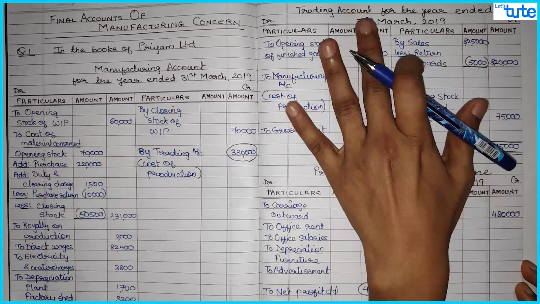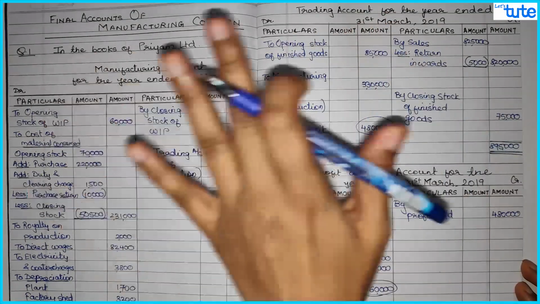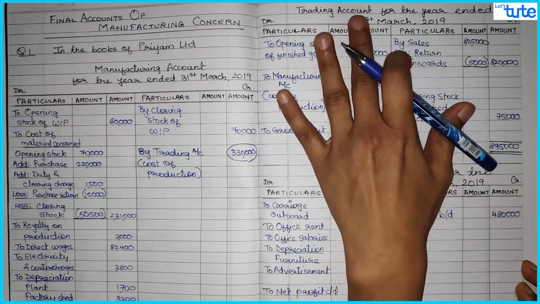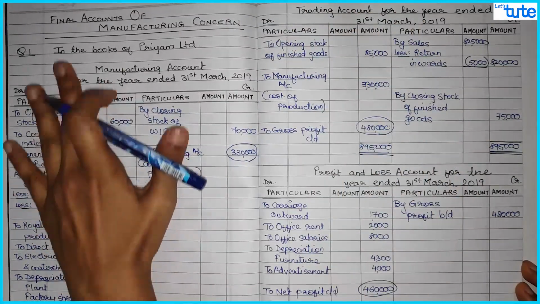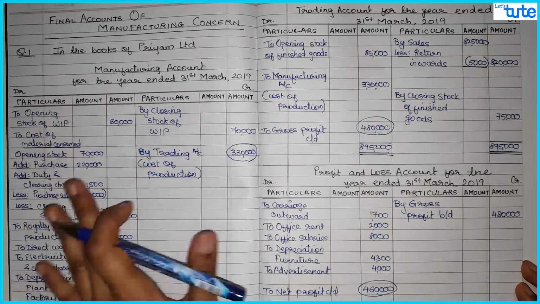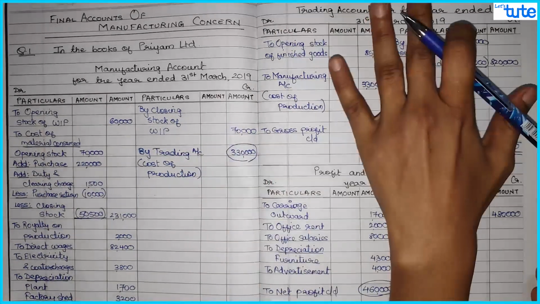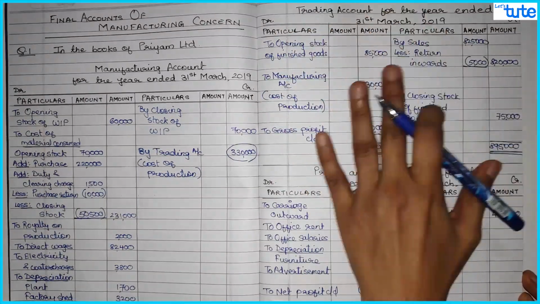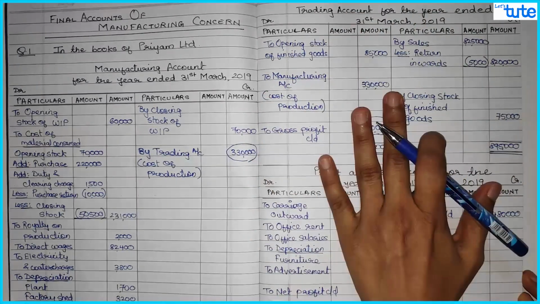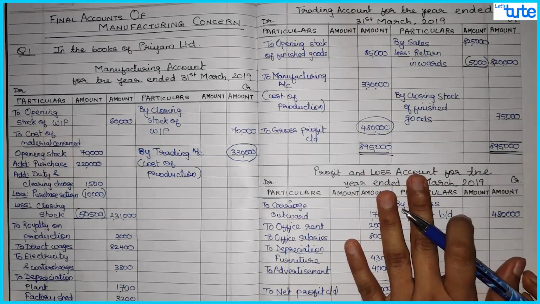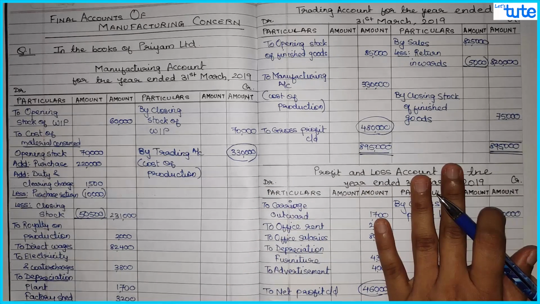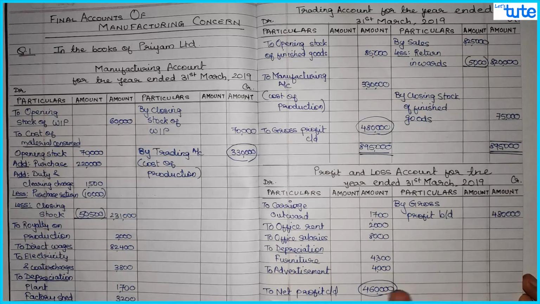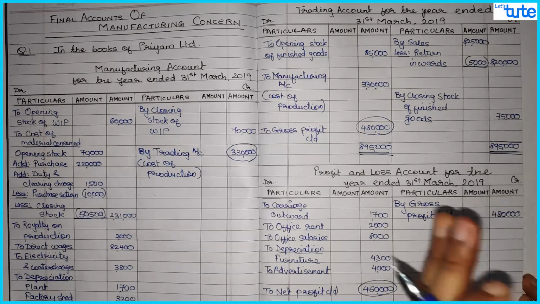And in your trading account, we don't put wages and everything because wages expense or all the direct expenses are again related to manufacturing. So now all the direct expenses come in your manufacturing account, which gives you cost of production, which comes in your trading account where we deal with the finished goods and we find out gross profit or gross loss. Transfer to P&L, put your office and indirect expenses and indirect incomes in your P&L, find out net profit or net loss, which would be transferred to capital in your balance sheet.